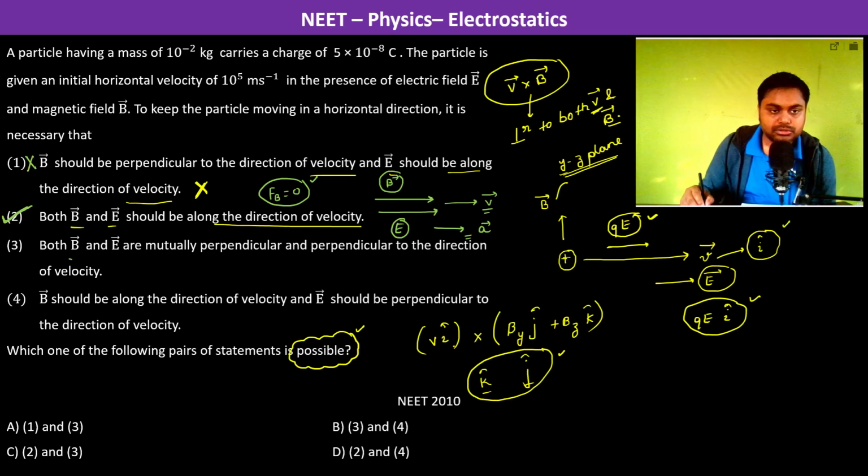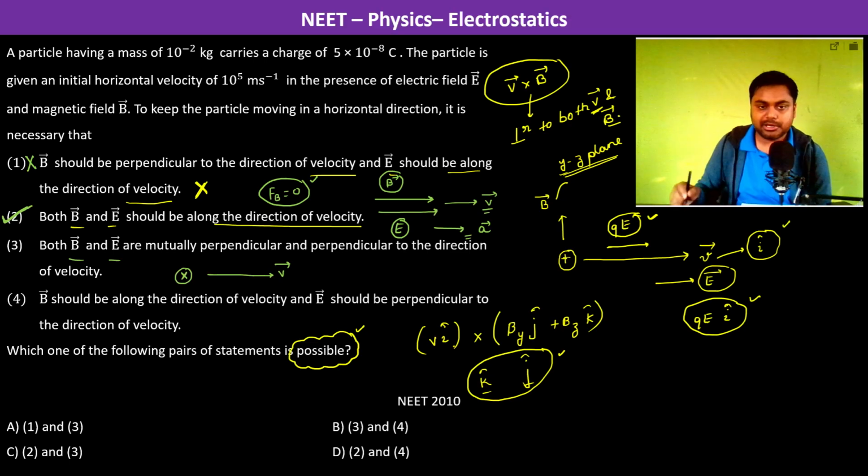Third, both B and E are mutually perpendicular and perpendicular to the direction of velocity. This may work, because let us say this is the velocity direction, and I keep B into the plane of the paper, so qV cross B is above, so the magnetic force will be in this direction.